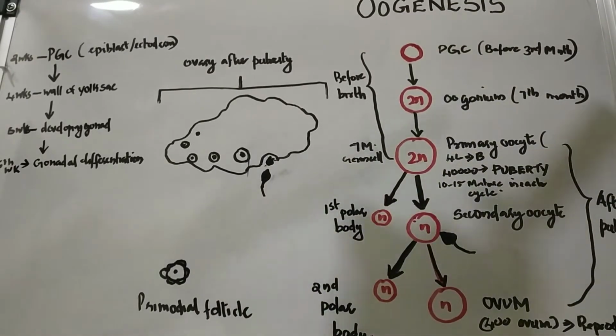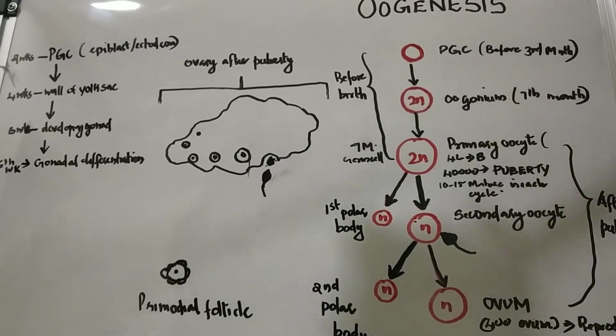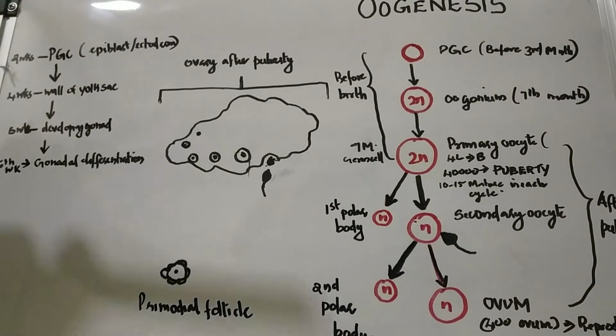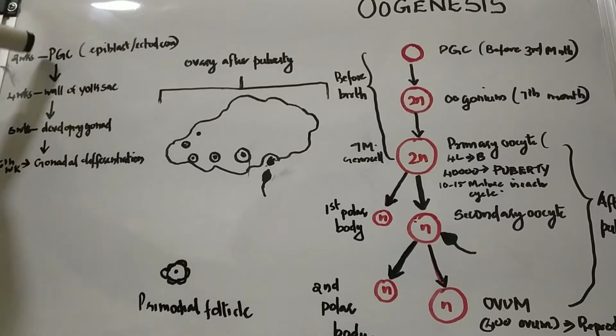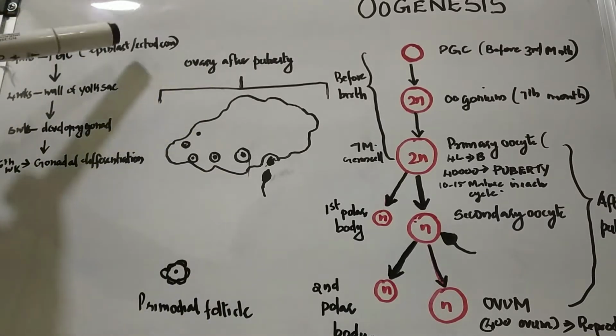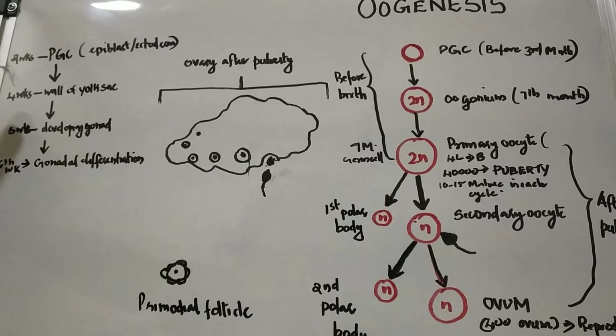First we will discuss how these primordial germ cells reach the gonads. The primordial germ cells are formed within the ectoderm during the second week. That is, they are formed during the embryonic period itself. They move towards the wall of the yolk sac and reach it by the fourth week, and then move towards the developing gonad by the fifth week.